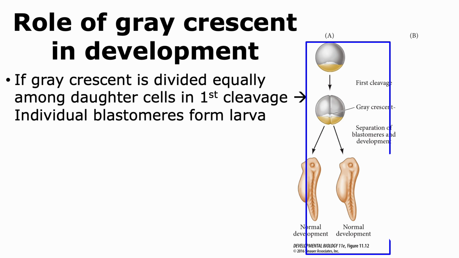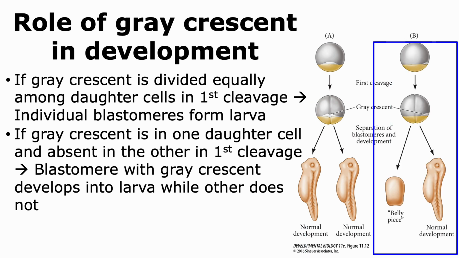On the other hand, if another experiment was performed where the first cleavage event occurred in such a way that only one daughter cell had the gray crescent while the other one did not, and then we separated these daughter cells and followed their development, it was found that the blastomere that had the gray crescent was able to form a normal larva.